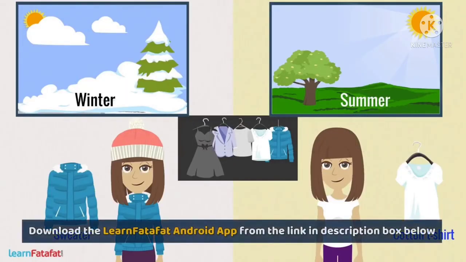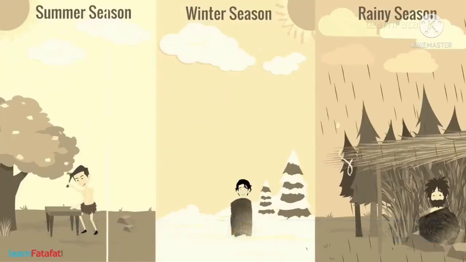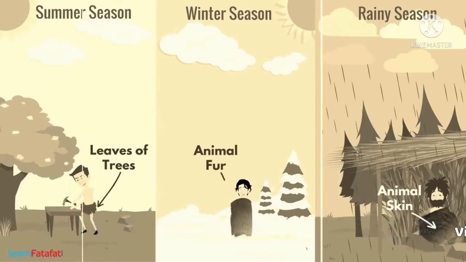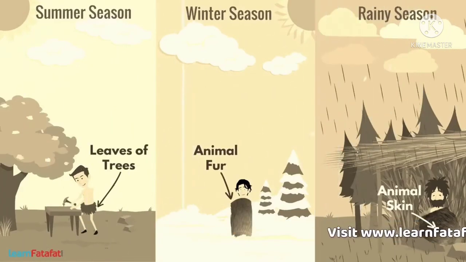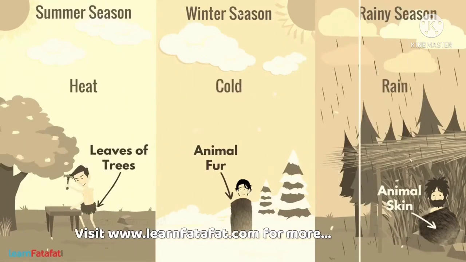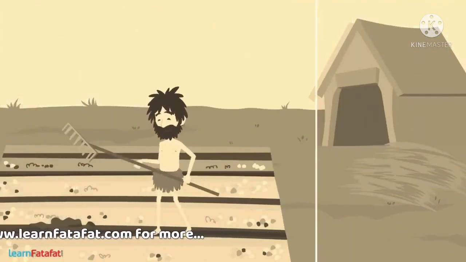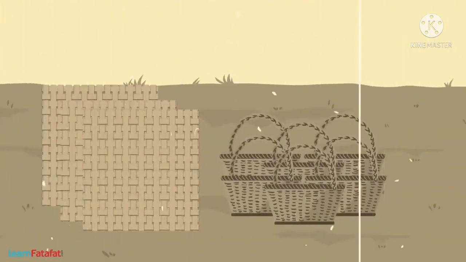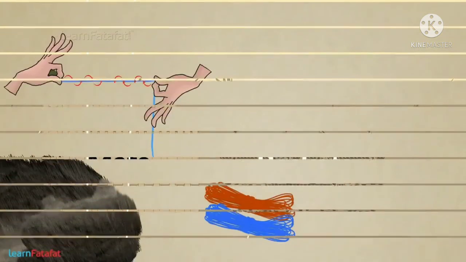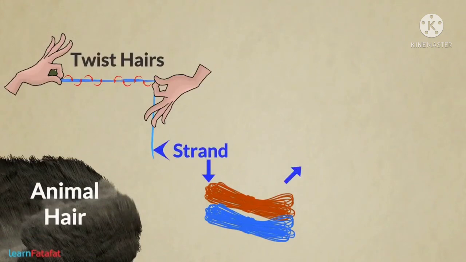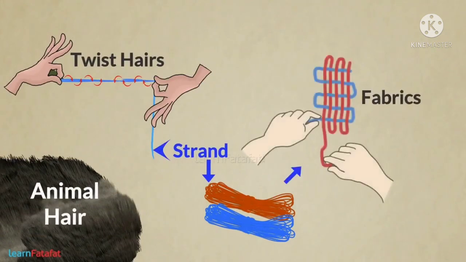In ancient times, people used big leaves of trees, animal skin or animal furs to cover themselves, as well as to have protection from heat, cold and rain. During the time, they started farming. They learned to weave twigs and grass so as to form mats and baskets. They learned to twist hairs obtained from animal body so as to form long strands. These strands were woven to form fabrics.